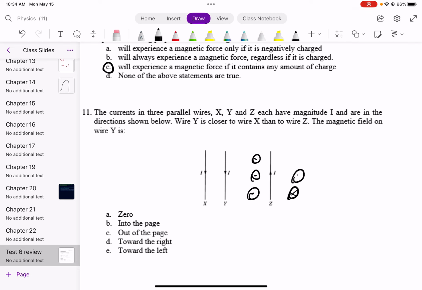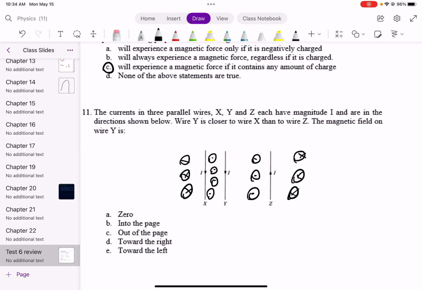Since wire Y is to the right of wire X, the magnetic field from wire X is going to be pointing out of the board. Since wire Y is to the left of wire Z, the magnetic field from wire Z is also going to be pointing out of the board. So wire Z is generating a magnetic field out of the board at wire Y, and wire X is generating a magnetic field out of the board at wire Y, which means that the net magnetic field at wire Y is going to be directed out of the page, or board in this particular case.